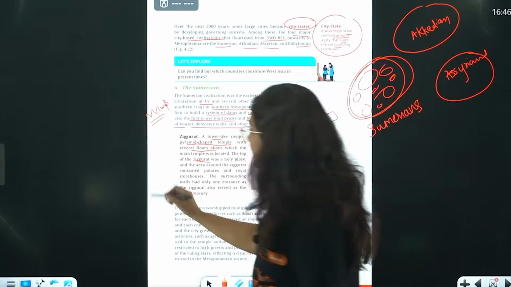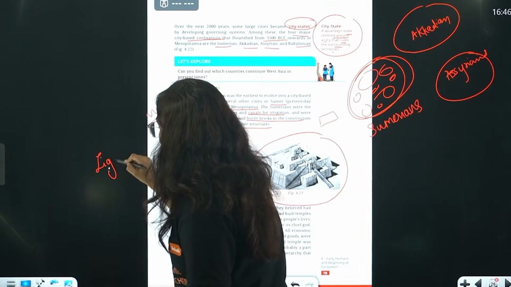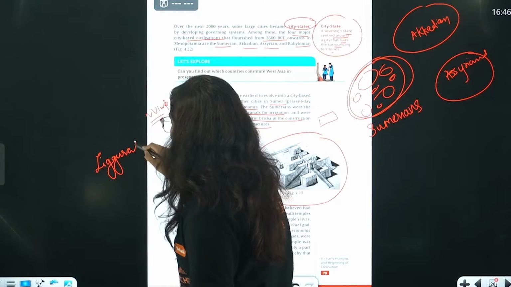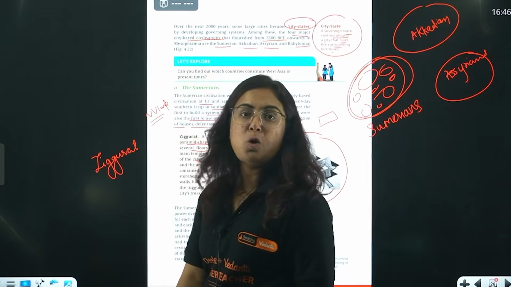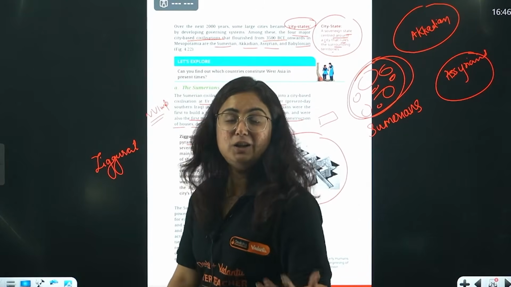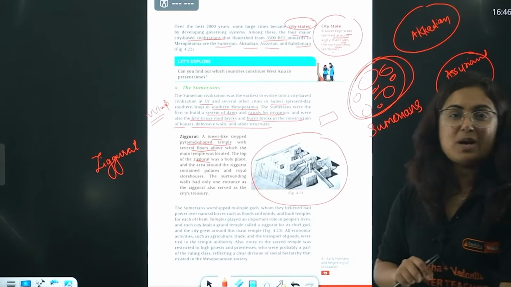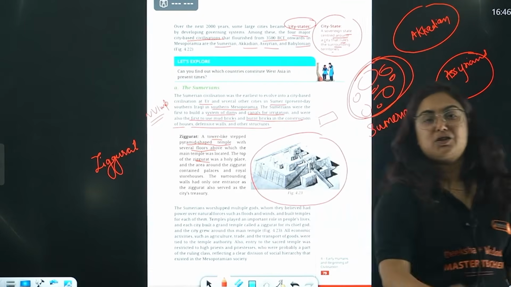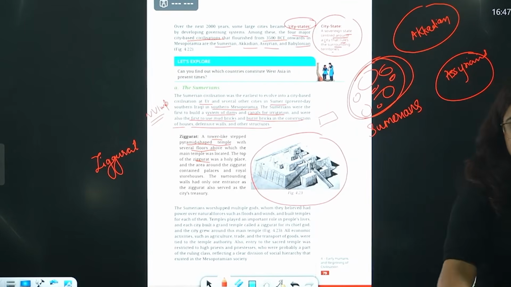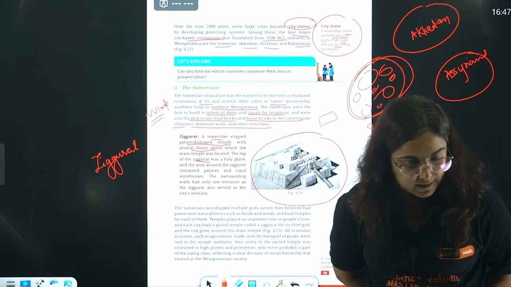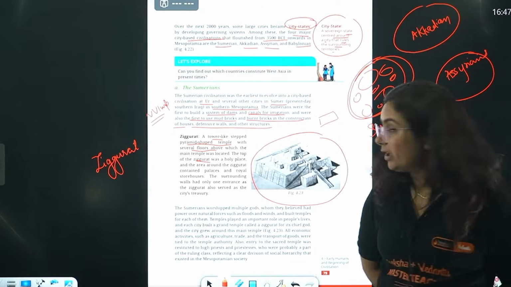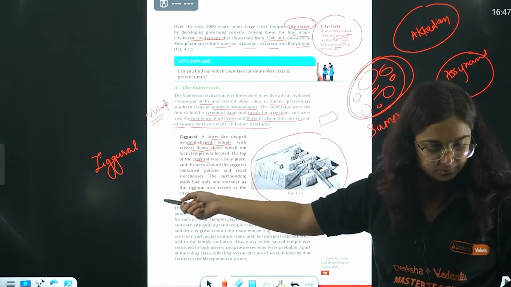So an MCQ question usually will come: what is a ziggurat? Is it a bathing place? No. Is it a granary? No. Is it a temple? Yes. Or a one-marker question: name the temple structure that was built by Sumerians in Mesopotamia. What will you say? This.